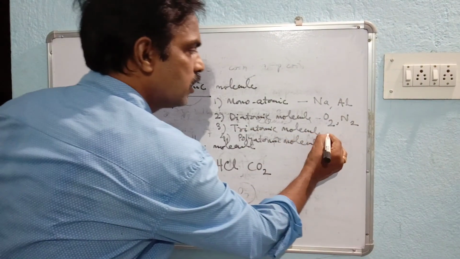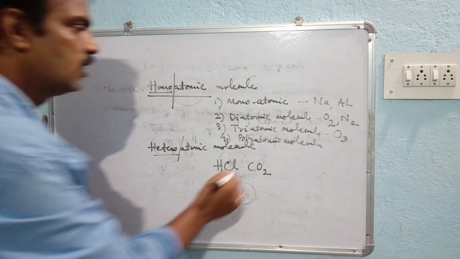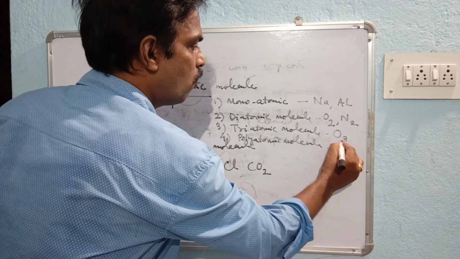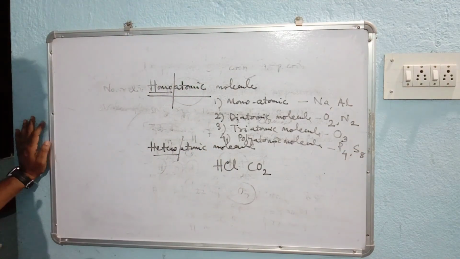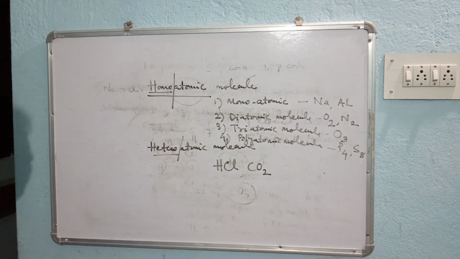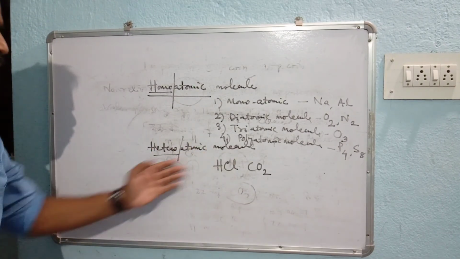What are the examples here? O3, the ozone molecule. Similarly, polyatomic molecules, like P4, S8. These are examples of polyatomic molecules. Understood? So this is all about homoatomic and heteroatomic molecule examples.